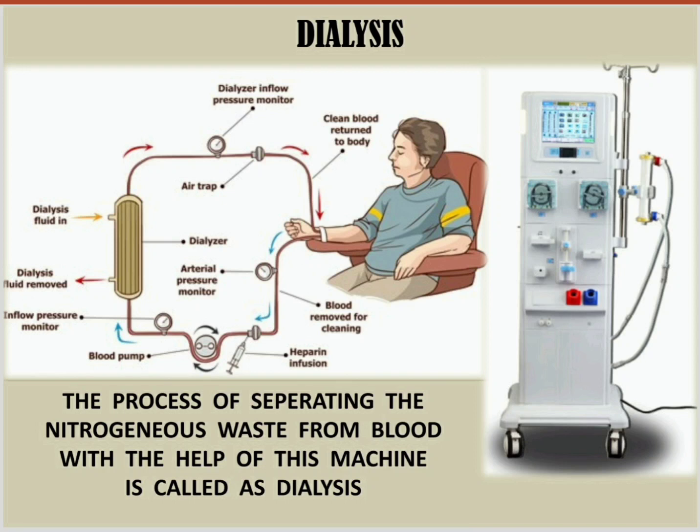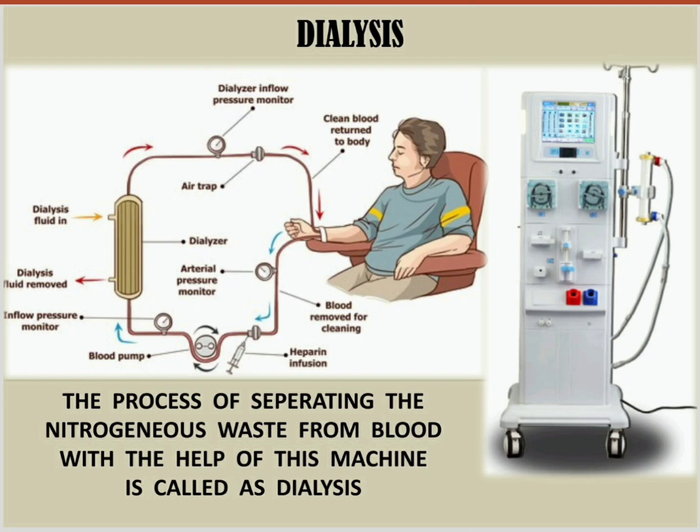The human body is connected to a machine which is called a dialysis machine, and that machine does the work of separating the toxic substances from the blood. Okay, the machine is connected to the hands of that person, to the veins of that person, and the blood is flowing through the machine.